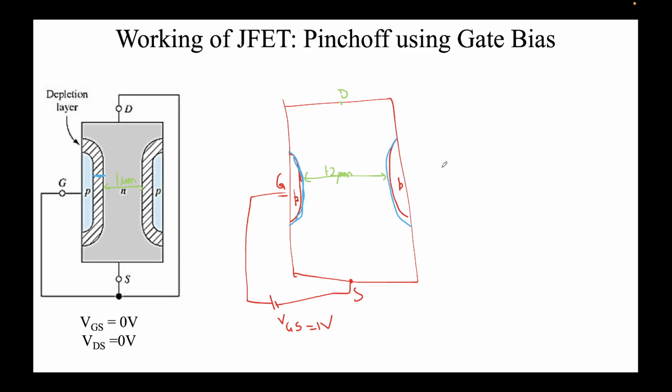Yes, I was asking whether there will be current or no current if positive bias is applied. See, if you have VGS equal to 1 volts and you are saying drain equal to 0, I can only comment on the current when the current flow happens due to the drain-to-source bias. As I was telling you, gate-to-source determines the width of the channel. The amount of current is determined by drain-to-source. So VG is now 1 volts.